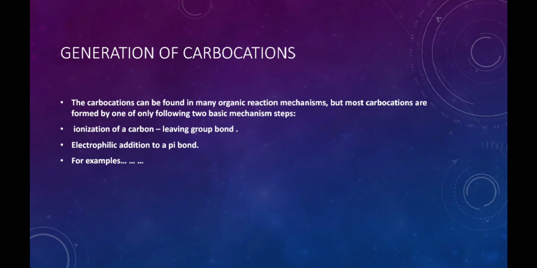The carbocations can be found in many organic reaction mechanisms. Most carbocations are formed by one of the following two basic mechanism steps. The first step is ionization of the carbon leaving group, and the second one is the electrophilic addition to a pi bond.